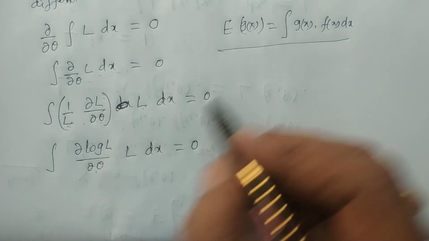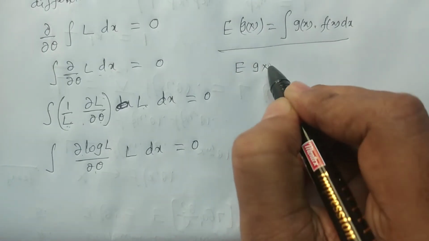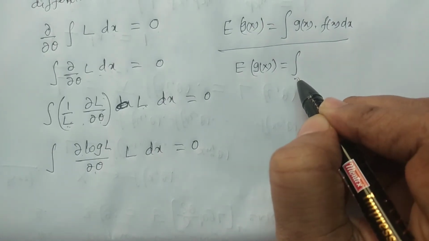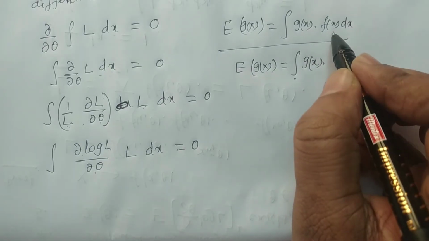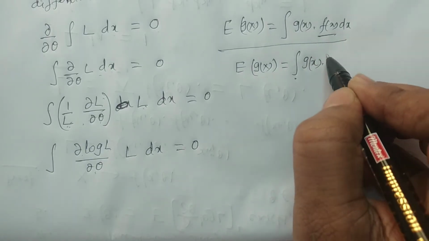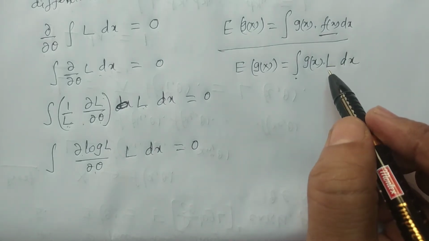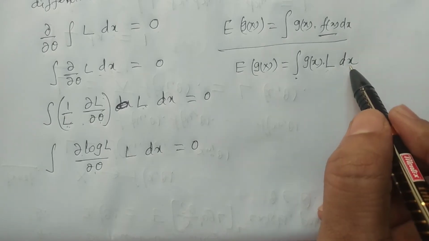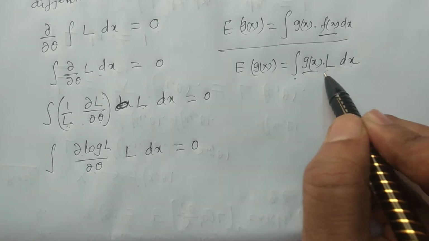In similar fashion, for n random variables, the expectation of g of x can be written as n integrals over x1, x2, xn of g of x multiplied by, instead of f of x, the likelihood function, dx. Likelihood function is nothing but the joint density function of x1, x2, xn, and dx is dx1 dx2 dxn. So it is nothing but the integral of g of x L dx.